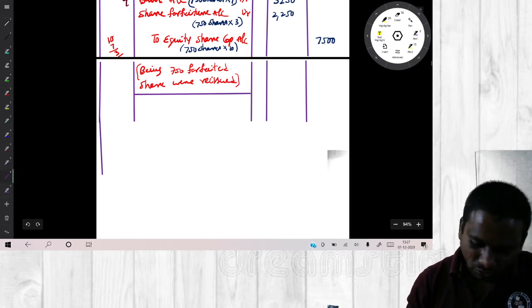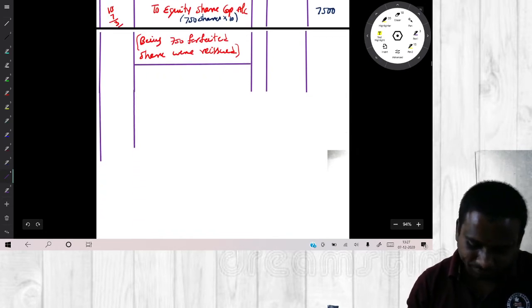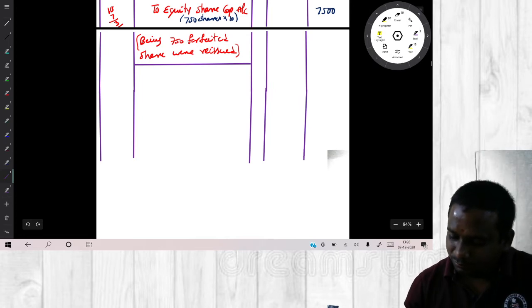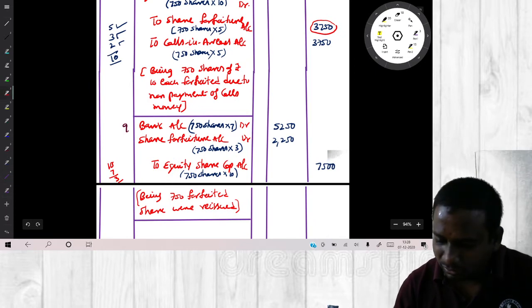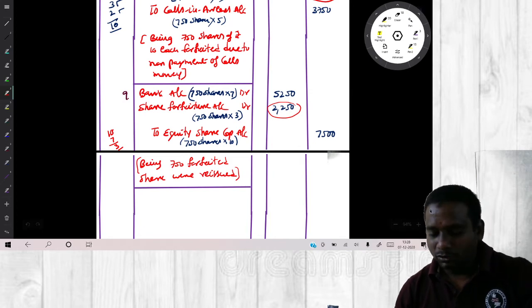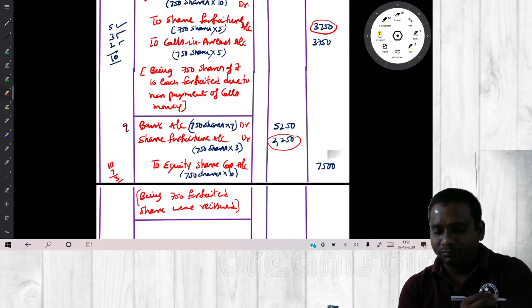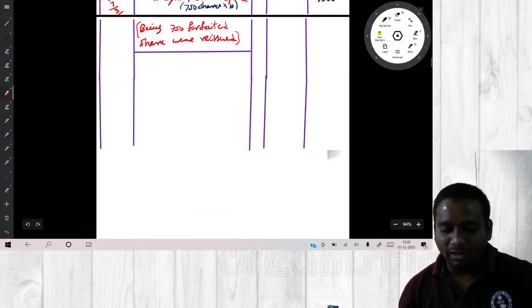What next? Now look, have you reissued all the forfeited shares? Yes. In that case, check out, do you have any balance in share forfeiture account? Actually, share forfeiture account is credit with 3,750, debit with 2,250. So what is the profit here? 1,500. The difference. So this 1,500 we will transfer to capital reserve.